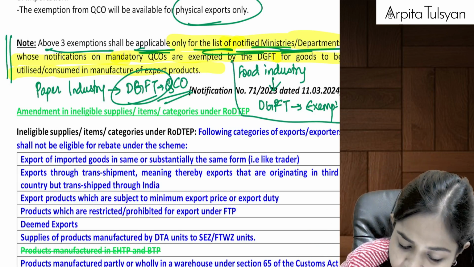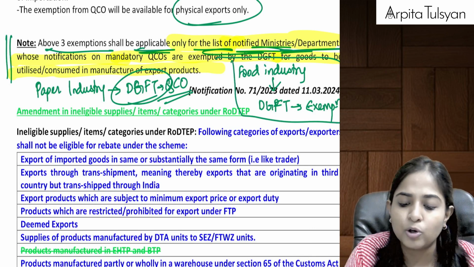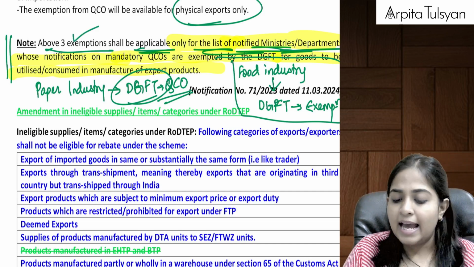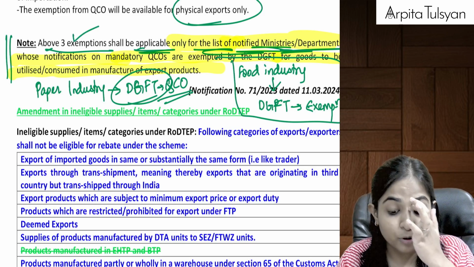Only if DGFT is giving an exemption to that particular industry, then only these exemptions will be applicable.